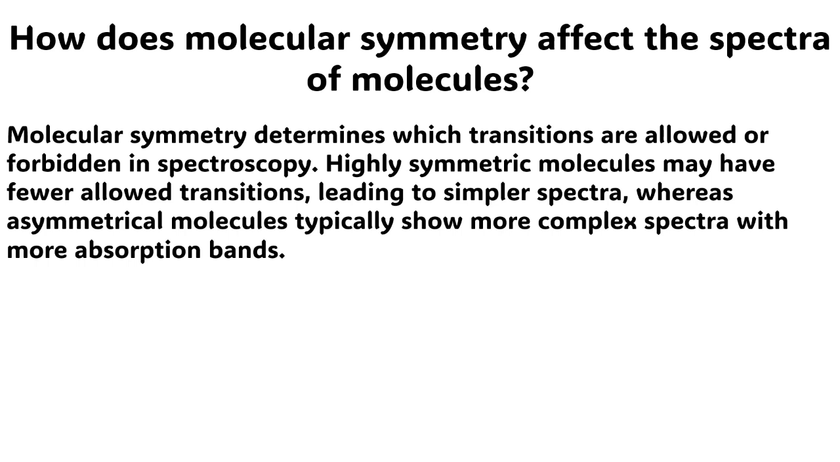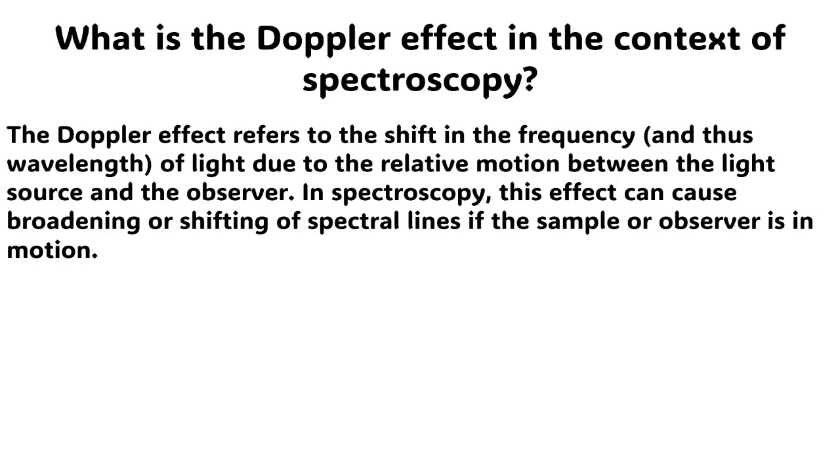The next question is, how does molecular symmetry affect the spectra of molecules? Molecular symmetry determines which transitions are allowed or forbidden in spectroscopy. Highly symmetric molecules may have fewer allowed transitions, leading to simpler spectra, whereas asymmetrical molecules typically show more complex spectra with more absorption bands.